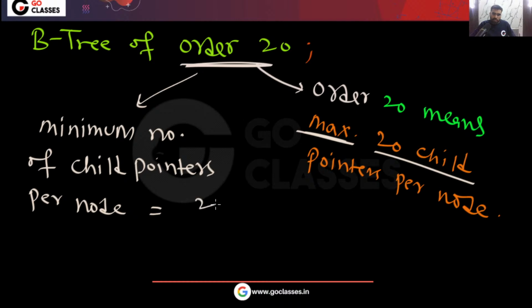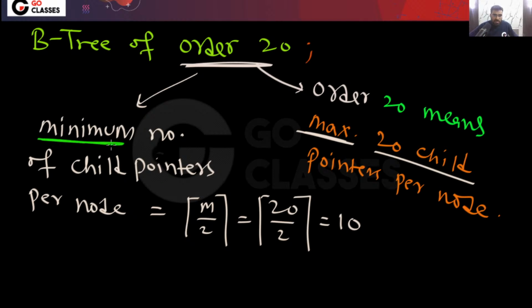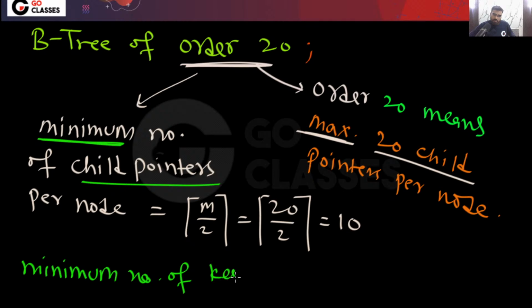So that will be 20 divided, actually I can say m divided by 2, ceiling value. So that will be 20 divided by 2, and that will be 10. And remember one thing, if you have a minimum of this many child pointers, then what will be the minimum number of keys per node? Minimum number of keys per node, except the root, which can have one key.